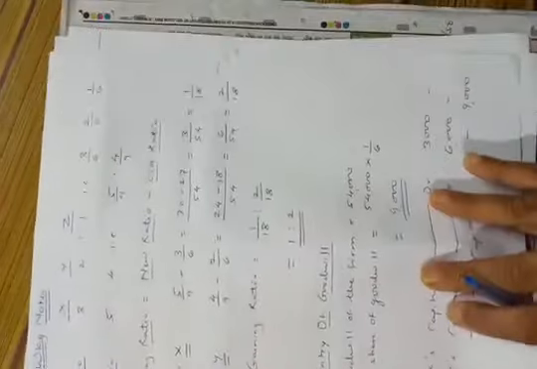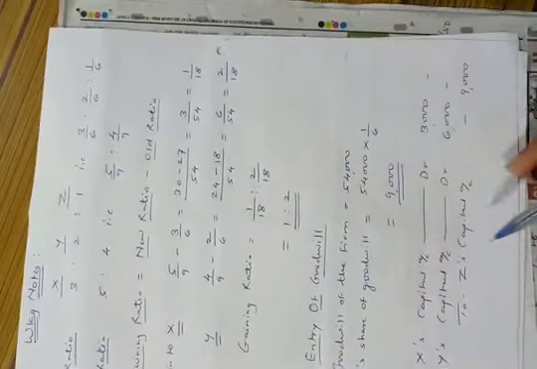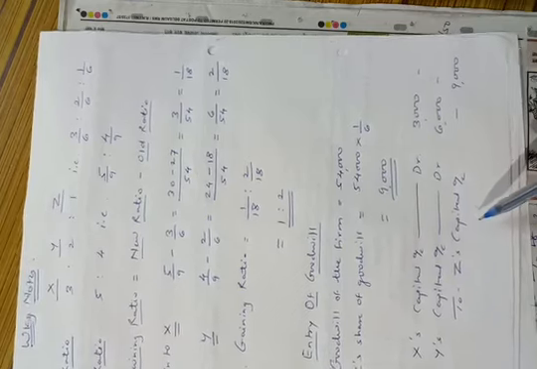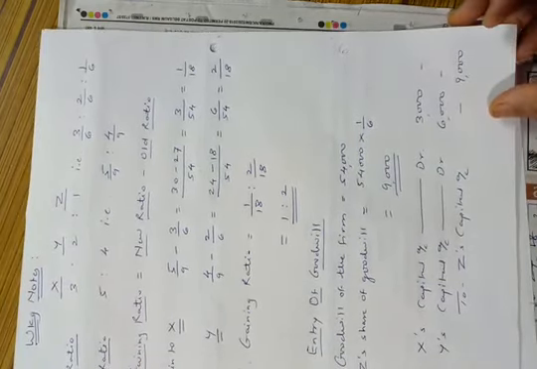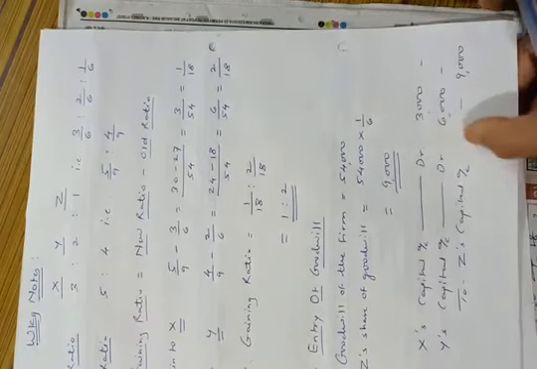Okay, then the next adjustment, goodwill of the firm to be valued at rupees 54,000. We have calculated gaining ratio and distributed goodwill, that is adjusted goodwill between the continuing partners in the ratio that is 1:2. So now we will post this entry. X's capital account debit, Y's capital account debit to Z's capital account. So debit side of X and Y's capital account to Z's capital account. This is the entry of goodwill.